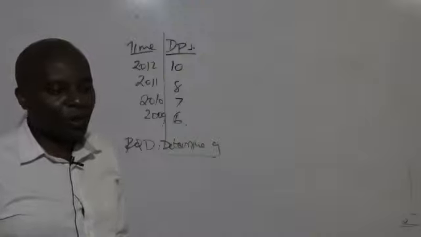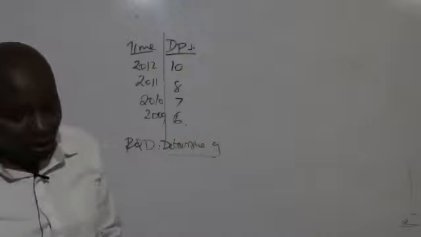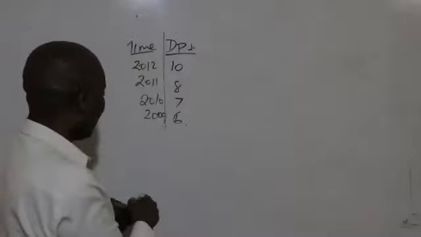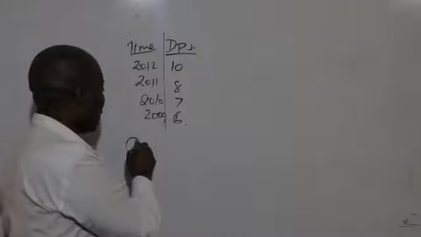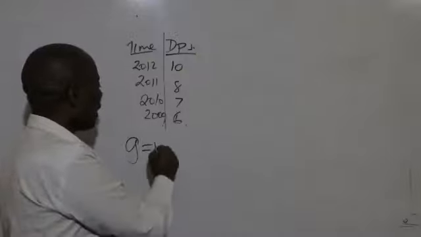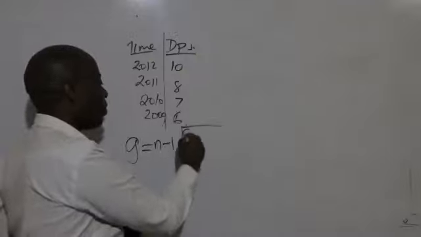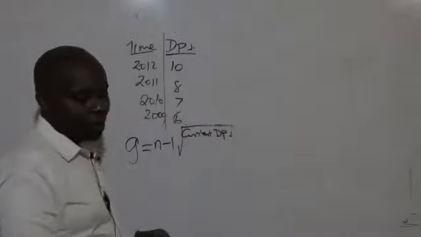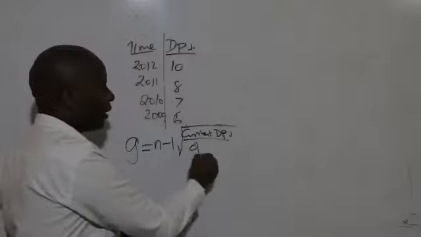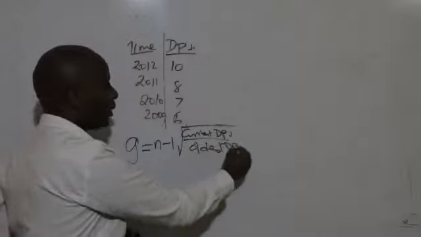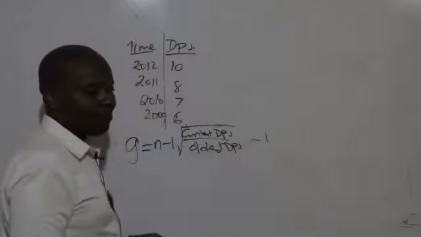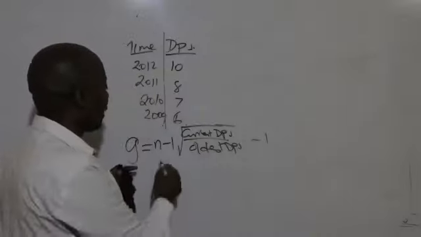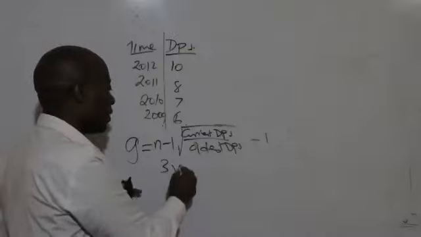Very good. So 18.6 is what they're getting, because they have remembered the formula very well: G equals the n minus 1 root of the current dividends per share over the oldest dividends per share, minus 1. So n, the number of years, is 4, so 4 minus 1 gives me the cube root, third root.